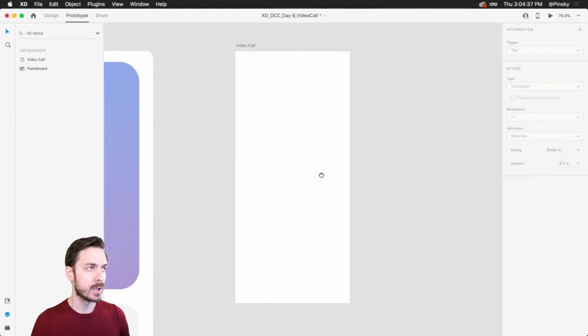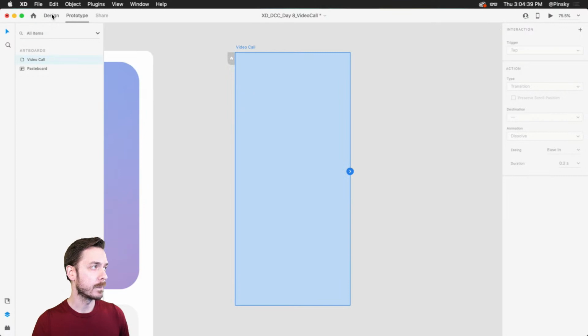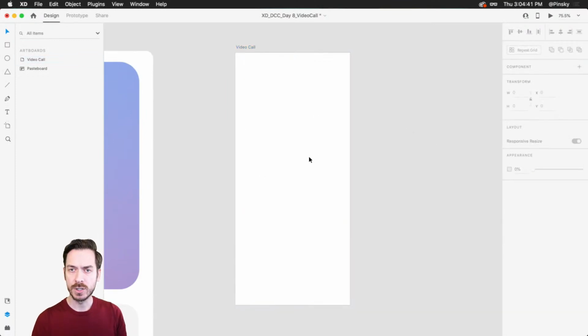So here's our first artboard, and what I'm thinking is on this particular screen, we may want to start with a nice large image of the user initiating the call. If you've ever made a FaceTime call or anything of that extent, you might be able to see yourself in the background, and there might be some information on the foreground.